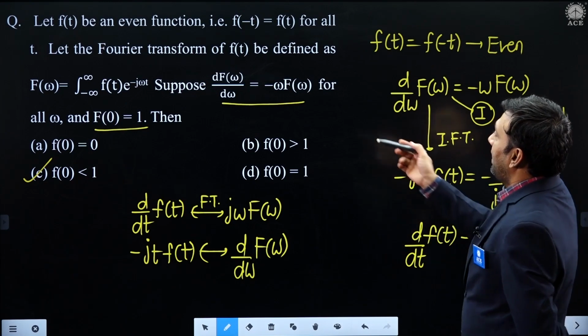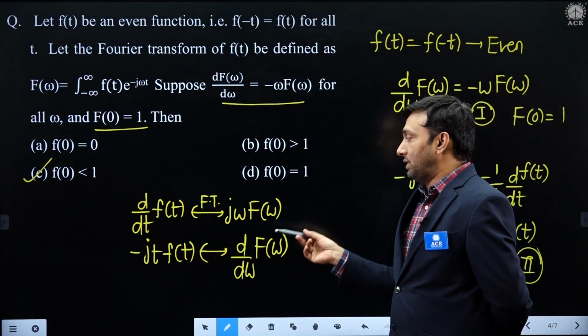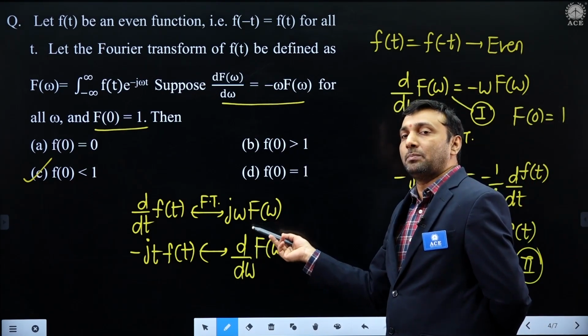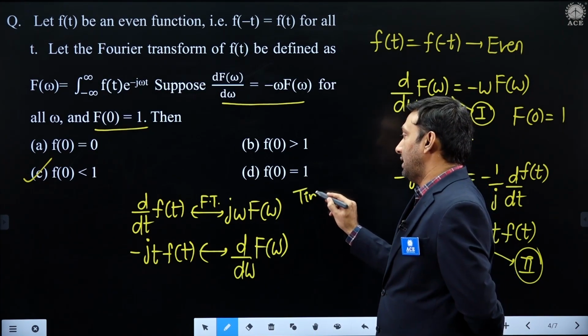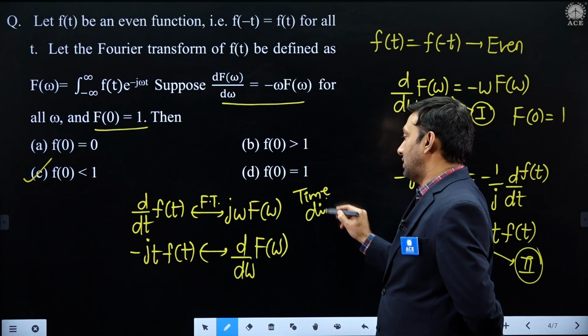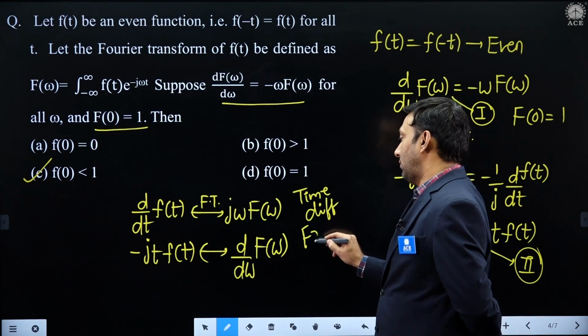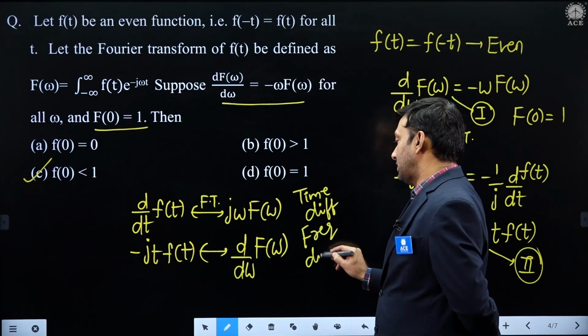According to the given information, it is an application of two forms of the differentiation property. The first one is indicating which differentiation property for us? Time differentiation. The lower one is representing what? Frequency differentiation.